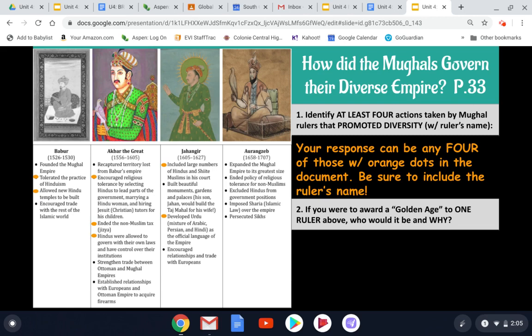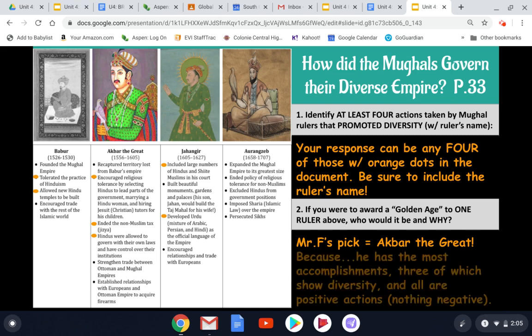Okay, so I want to see which ruler you would choose that would be credited with a golden age. My pick would be Akbar the Great. And for these reasons, make sure that you're including an explanation and reasons why you're choosing who you're choosing. So my pick would be Akbar the Great because he has the most accomplishments, first of all, but 3 of which show diversity. And all of the others are also positive actions.